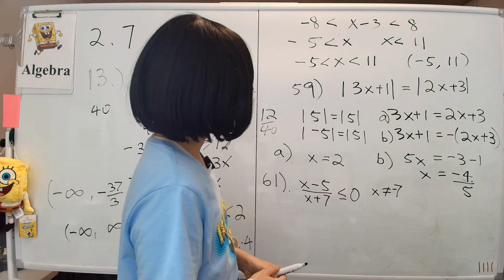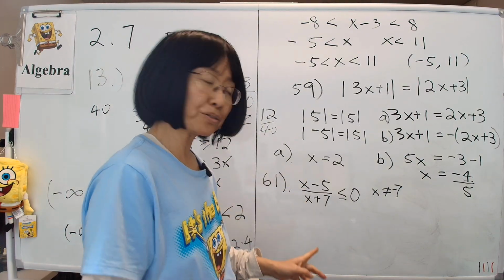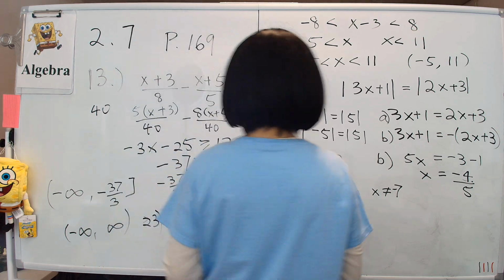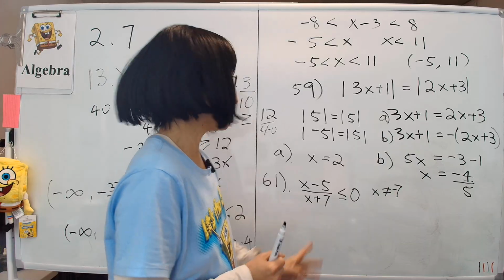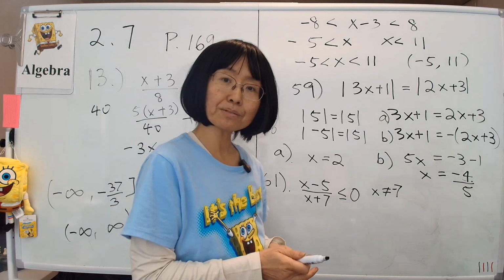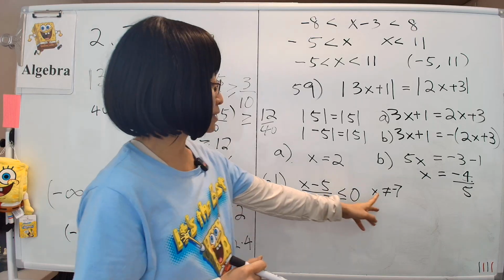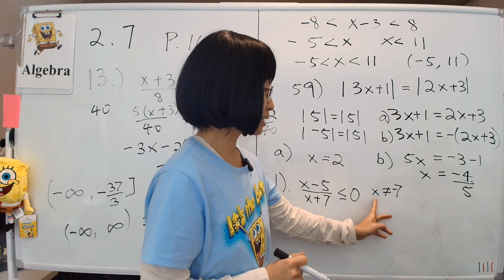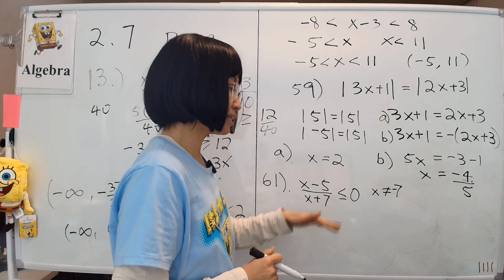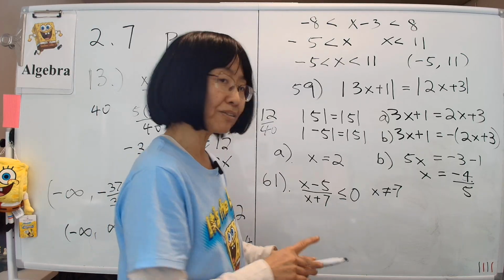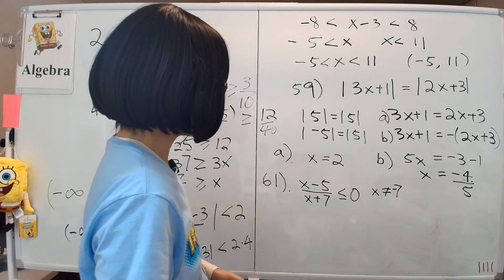Now, finally, we're going to do a problem 61 where we have a fraction situation. But unlike the earlier fractions where we have just numbers on the bottom, we have an x on the bottom as well, okay? But we're going to use the same principles to solve this inequality. Now, to do that, first the book specifies that x cannot be negative 7, because if it is, then the denominator will be 0, and that is not possible, okay? We cannot divide by 0. So having said that, we remember that x plus 7 is not 0.